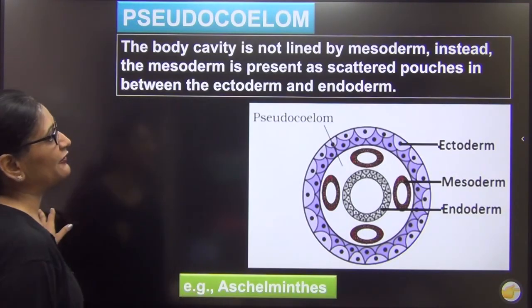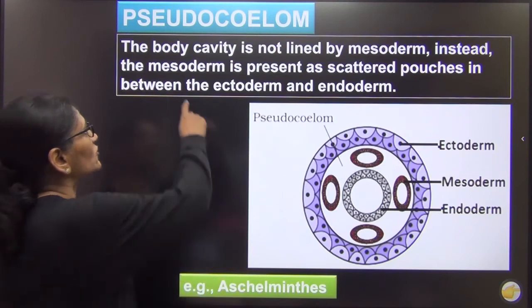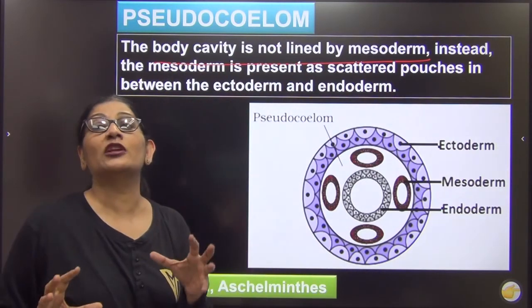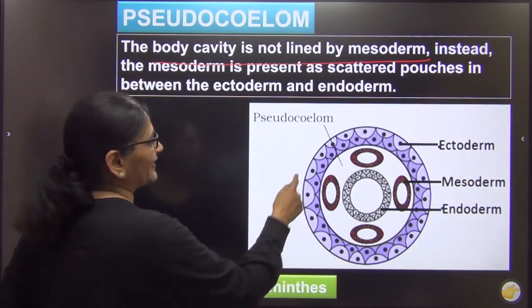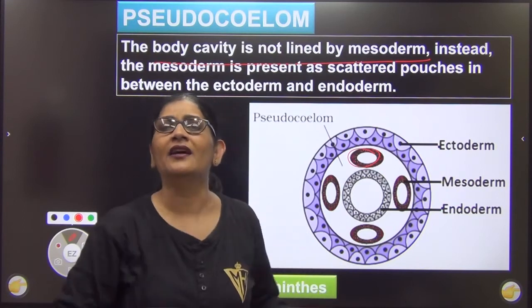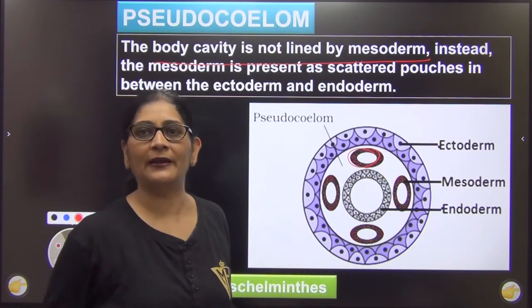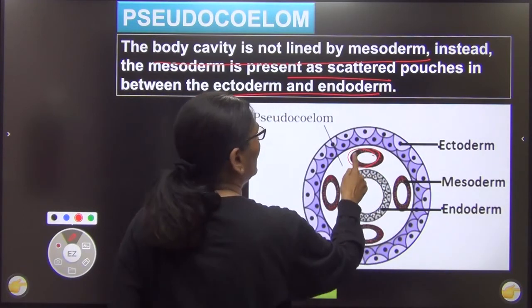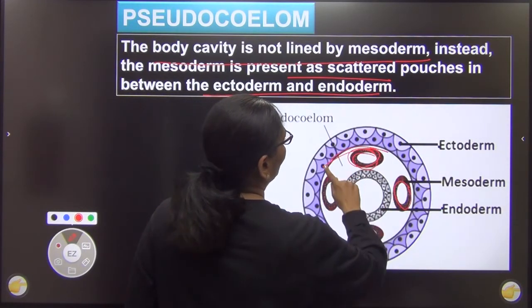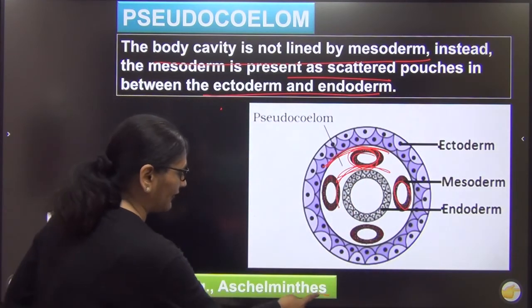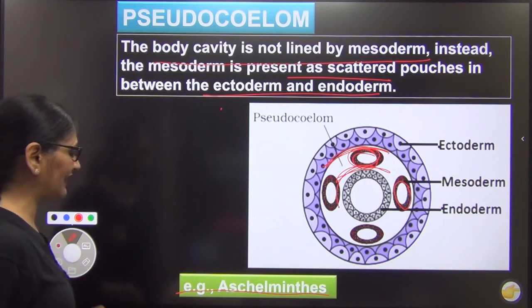Now let's come to pseudocoelom. आपके NCERT में डिफाइन ऐसा किया है, the body cavity is not lined by mesoderm. दोनों तरफ mesoderm नहीं है. In fact, mesoderm is found in patches, and patches में ऐसा दिखा है. That means little mesoderm here, little here, little here. वो भी है और जो मैंने समझाया वो भी है, right? Then this is between the ectoderm and endoderm. The mesoderm is found in patches. It is not lined on either side like this. Then this is called as pseudocoelom, and the only example here is Ascaris.